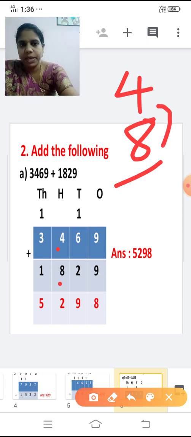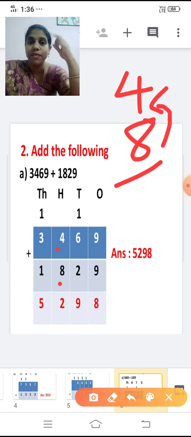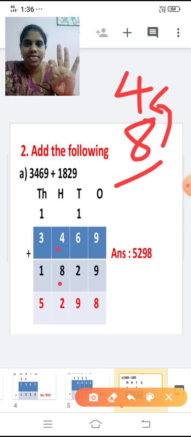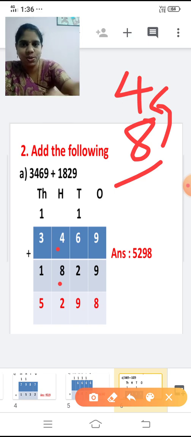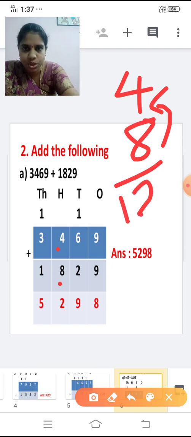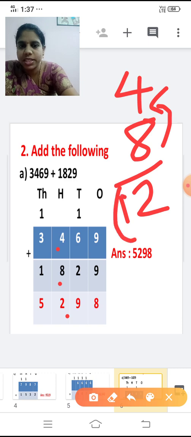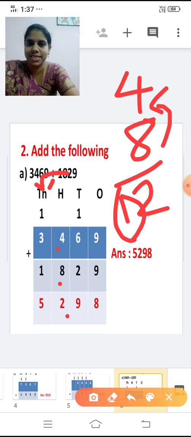Or else you can add 8 plus 4 also. 8 in the mind, 4 in the finger. After 8, 9, 10, 11, 12. 8 plus 4 is 12. It's a 2-digit number. So what should we do now? Write 2 here, and this 1 is carried over to the next place, that is the thousands place.